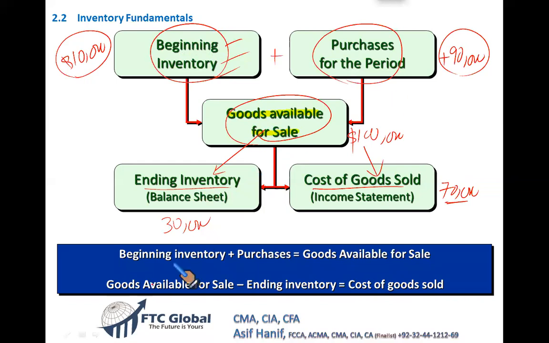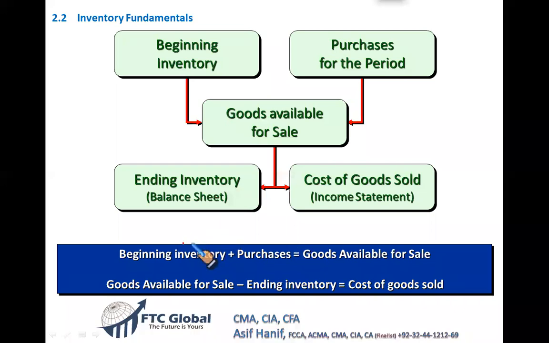So goods available for sale is simply equal to beginning inventory plus purchase, or you can also calculate goods available for sale using this arrangement, one way or the other. You can just take one item to the other side. Let me explain this so that you don't get confused. This is what we have just discussed: beginning inventory plus purchase is the goods available for sale. Sometimes beginning inventory is missing. Sometimes purchases are missing also.